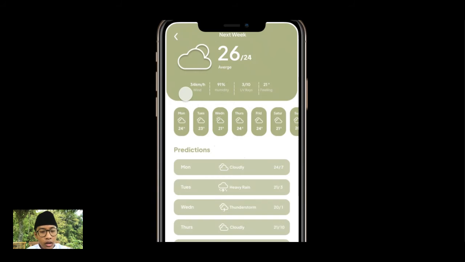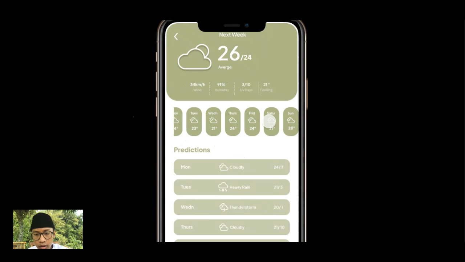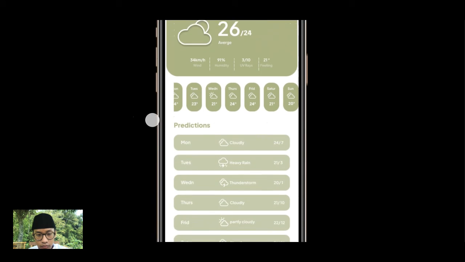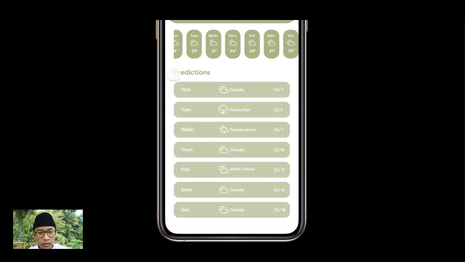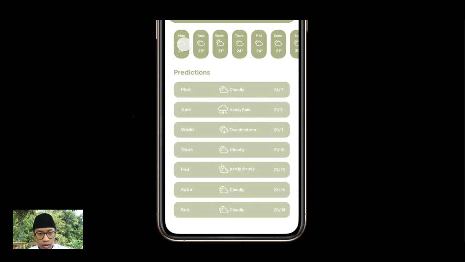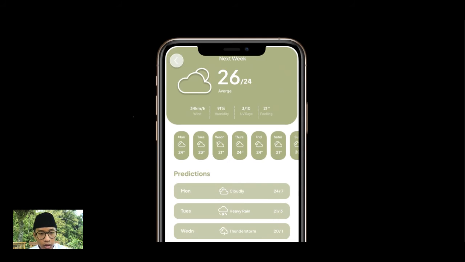The wind average is 13.4, humidity average is 19.1, and UV is 3 from 10. And in between there is the calendar or day, like Monday the average is 24, and Sunday is 20, and in between it is the same as this. After that I will click back again.